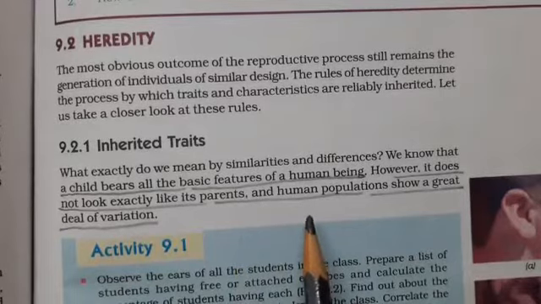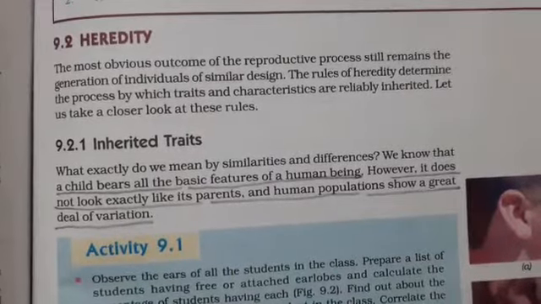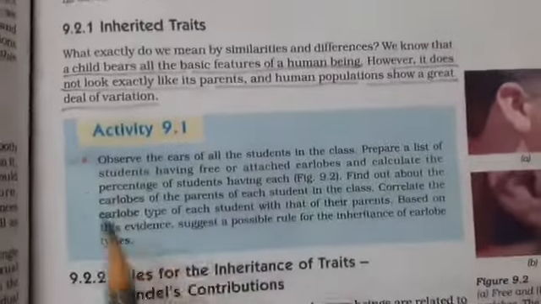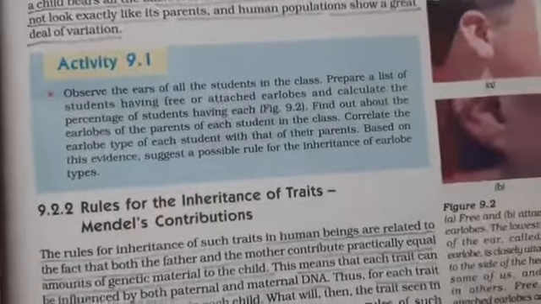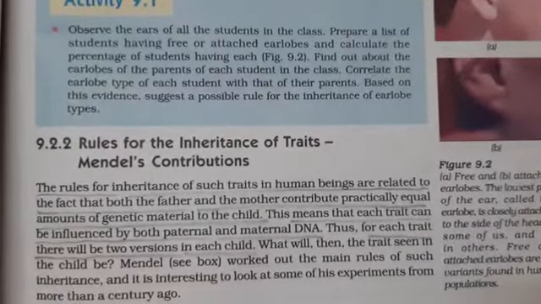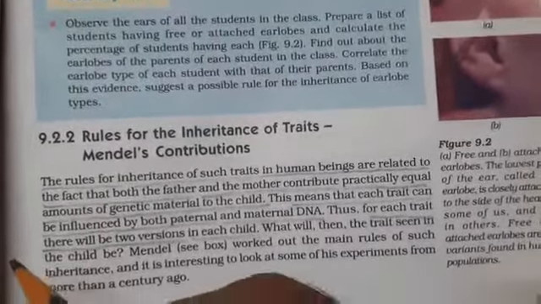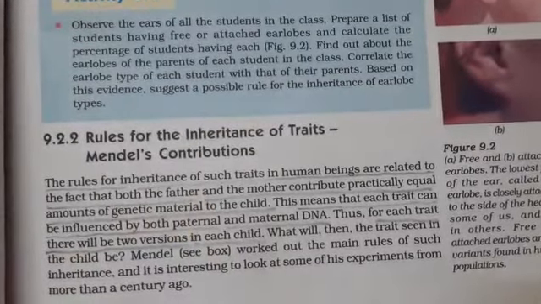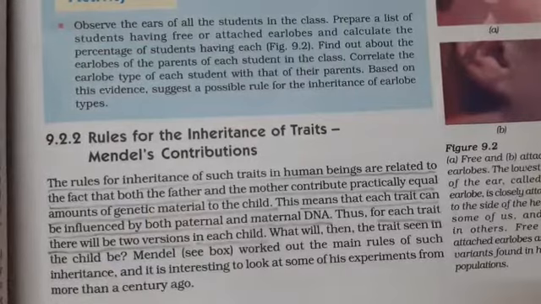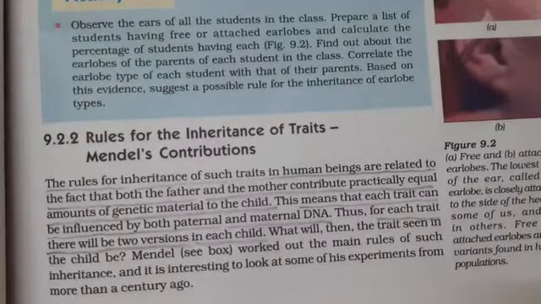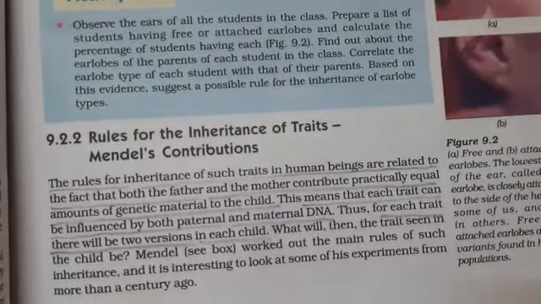In the human population, we see slight change from one human being to another, which we call variation. Fine. So hope you understand what a variation is: a difference between individuals in the species. Now, Mendel was a person who contributed right from the start to heredity, that is genetics, which passes from one generation to another.